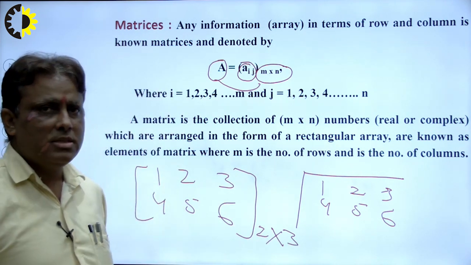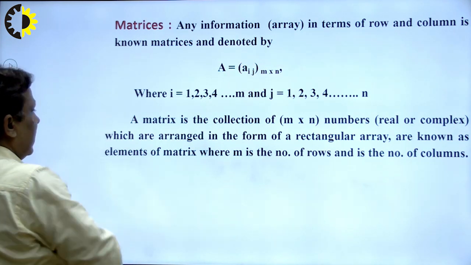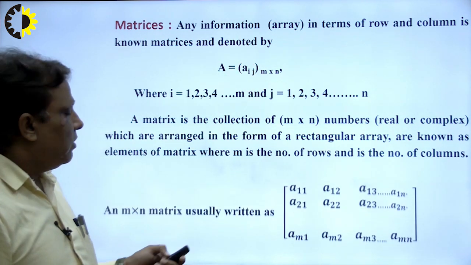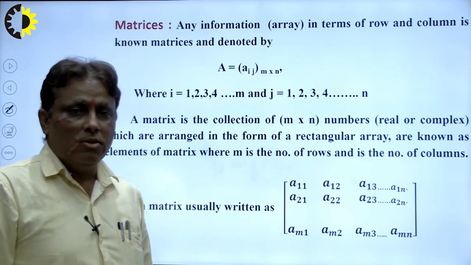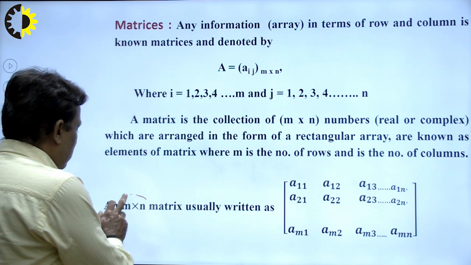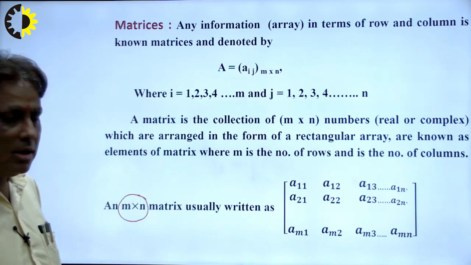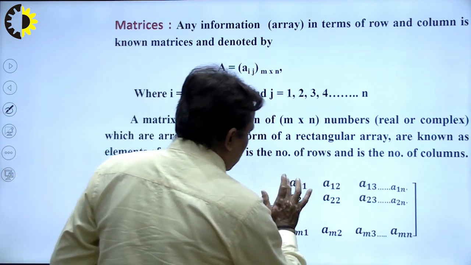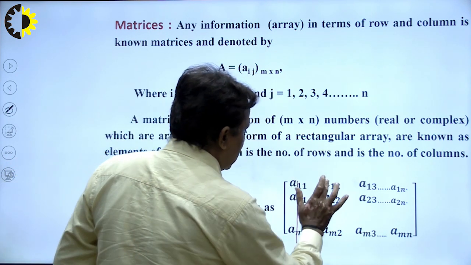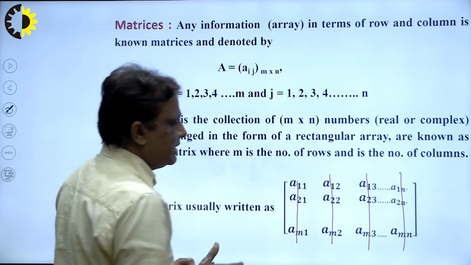What is the role of this? I explain in the next lecture. Now the question is, what is the basic meaning of this statement? Suppose this is a matrix of order m by n, m rows and n columns. This is known as the first column, this is the second column, this is the third column, and this is the nth column.